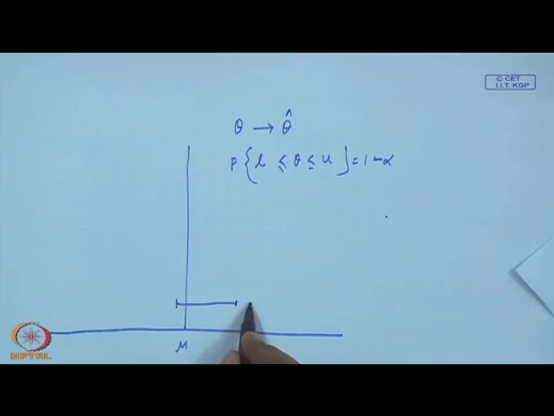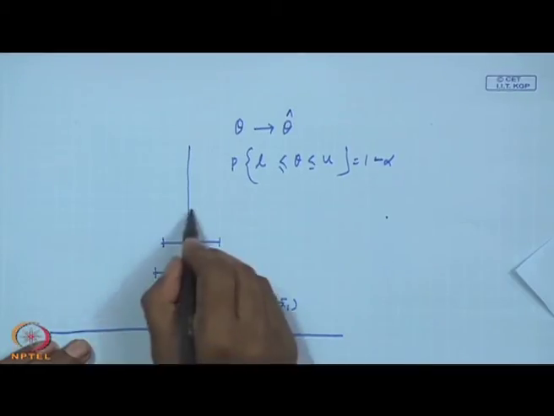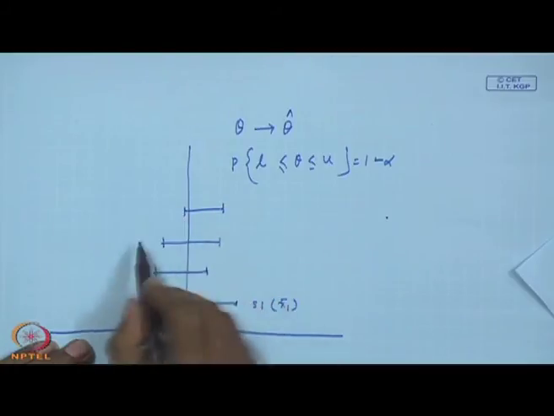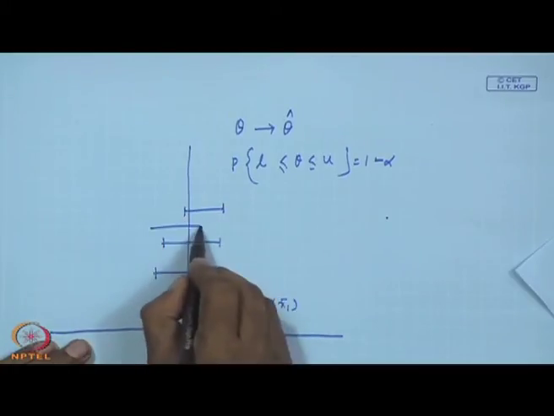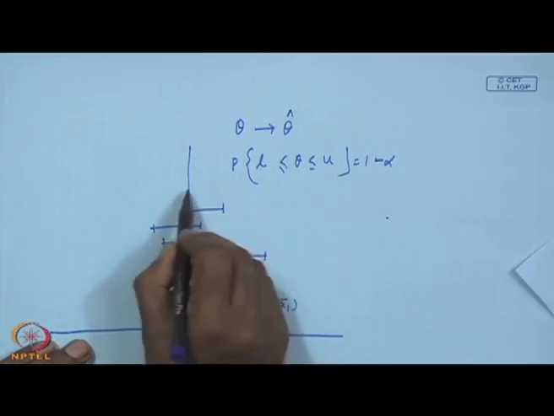This is your sample 1 and its x1 bar interval, because once you collect a sample, you know x bar, you can calculate the interval. Now the second one is like this, the third like this, the fourth, fifth, sixth, seventh, eighth like this.